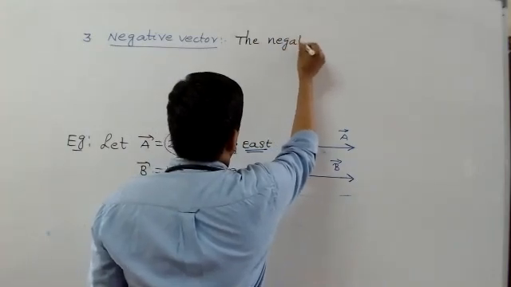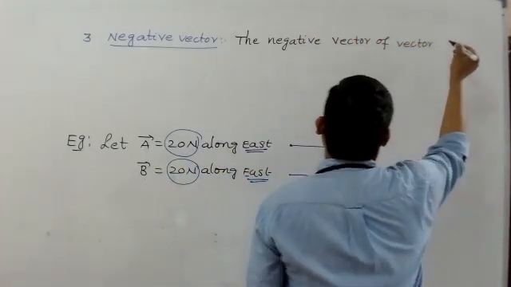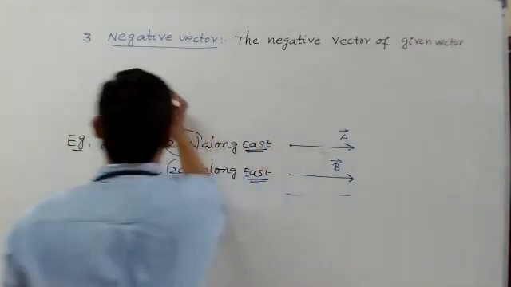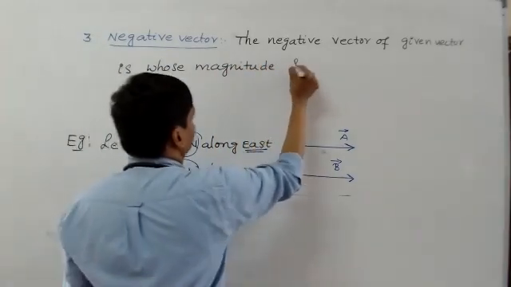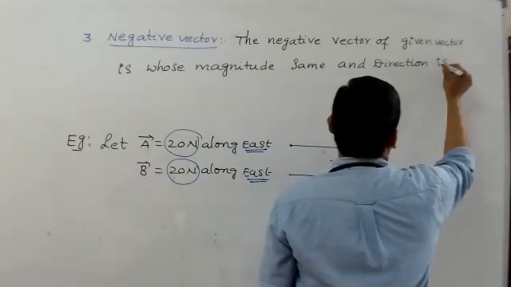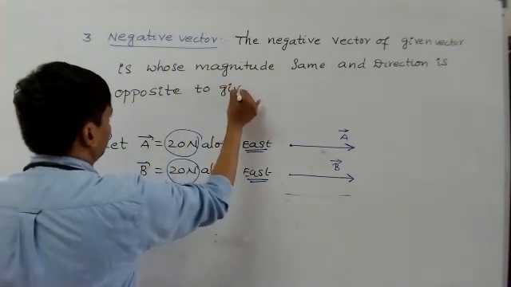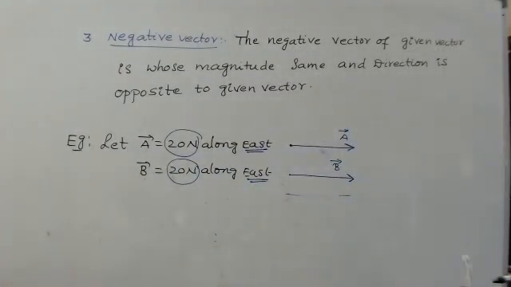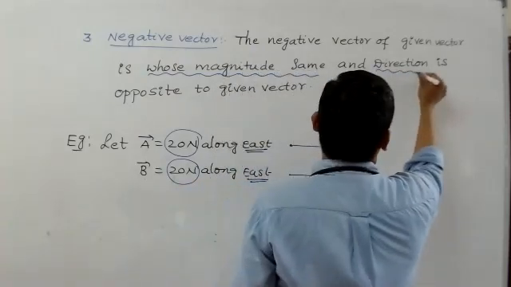The negative vector of a given vector is one whose magnitude is the same, and the direction is opposite to the given vector. Write the statement.